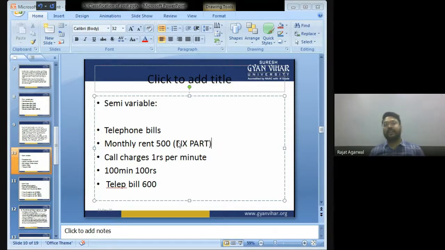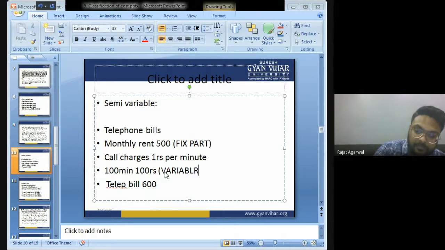And after that, the government says that they will charge rupees 1 per minute of call. Now, if you make 100 minutes of calling, you have to pay rupees 100. So it is the variable part.